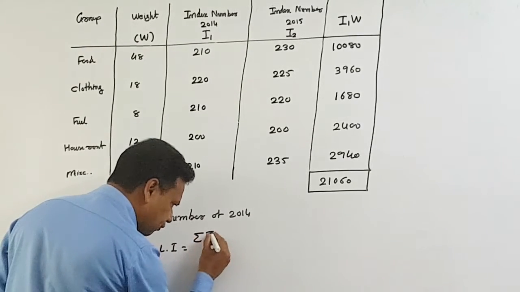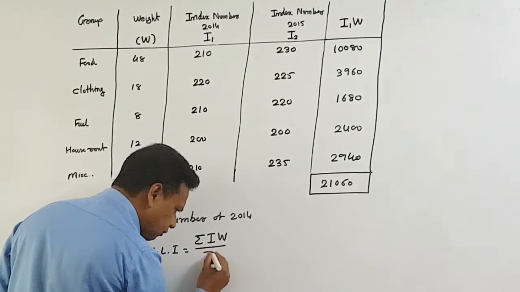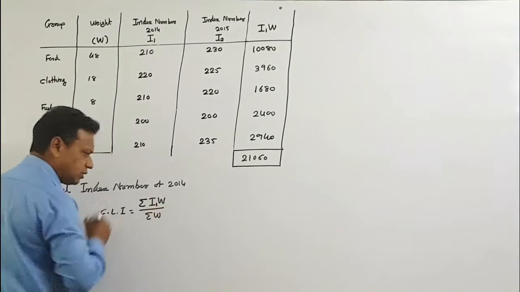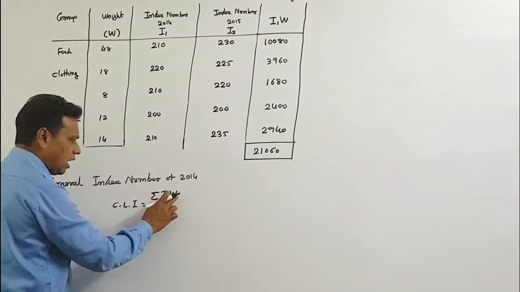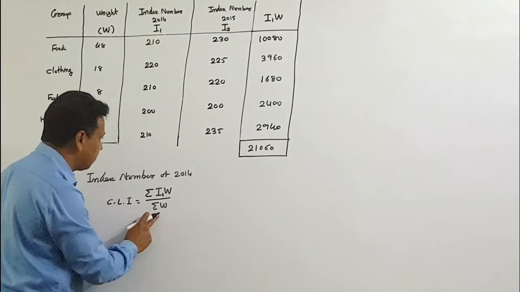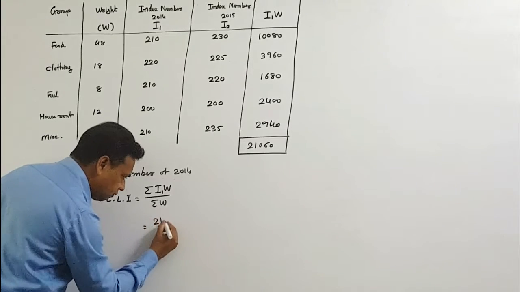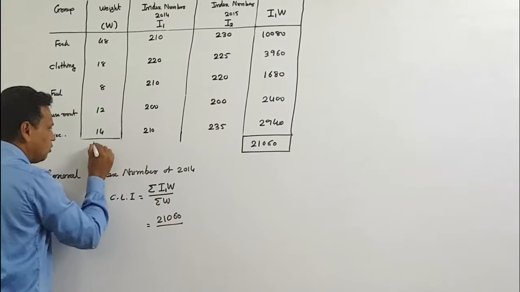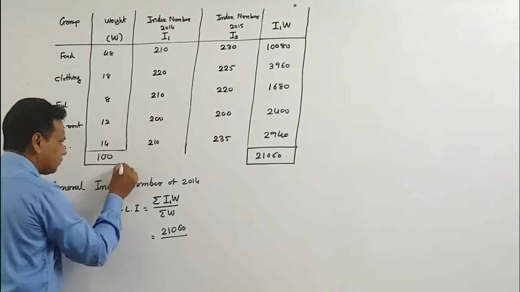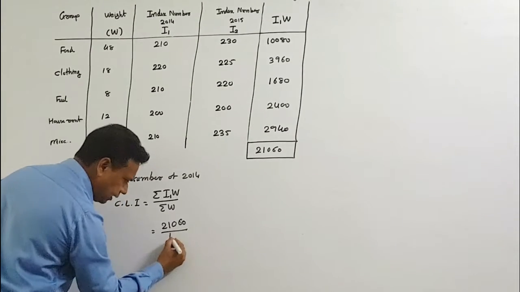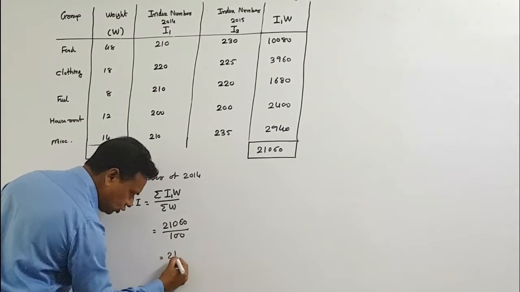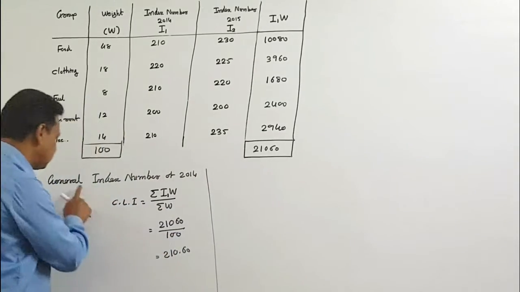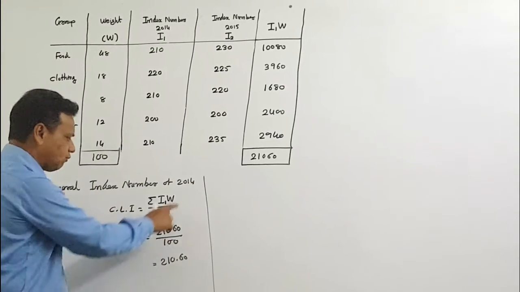The sum of IW divided by sum of W, but it is for 2014, so I have mentioned here 1. That is sum of I1W divided by sum of W. So 21,060 divided by sum of W, and the total of W is 100. So write it over here 100, and our answer is 210.60.